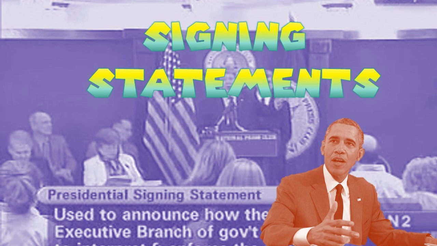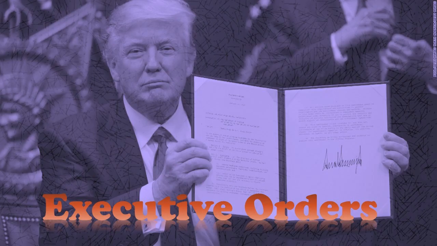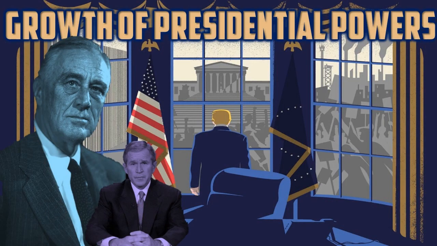All right, so what we've talked about here, we've got a couple of tools of the president, the executive order and the signing statement. These are ways for the president to increase their powers over policy making. Through executive order, the president can just make policy very quickly without Congress. Through signing statement, the president is able to possibly change the meaning of a law that Congress passed. So just a couple of ways that the president is really able to increase their power over lawmaking.